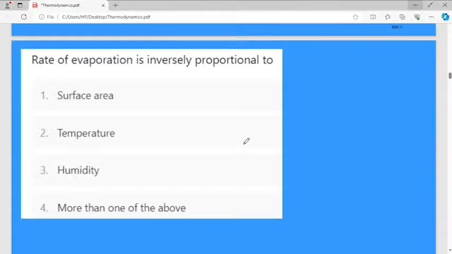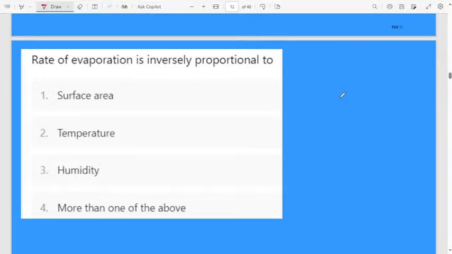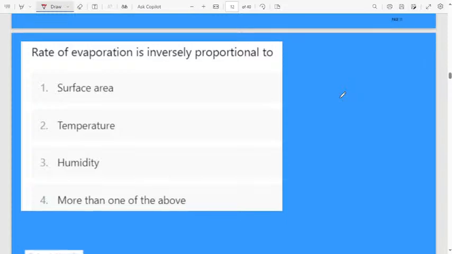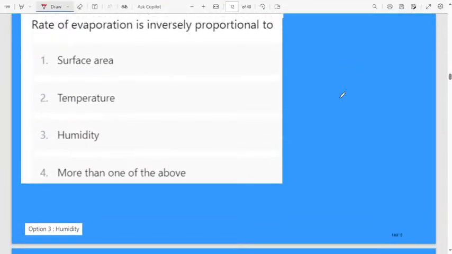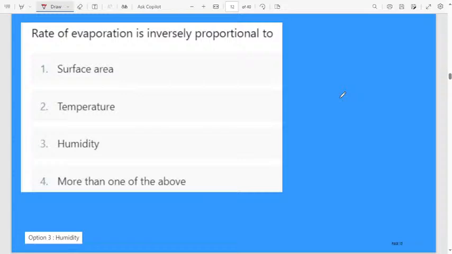Okay. Rate of evaporation is inversely proportional to: first option, surface area; second option, temperature; third option, humidity; fourth option, more than one of the above. Rate of evaporation is inversely proportional to humidity.